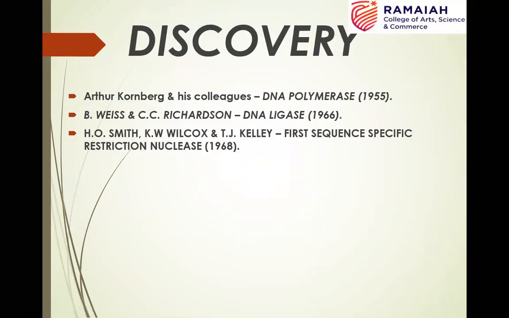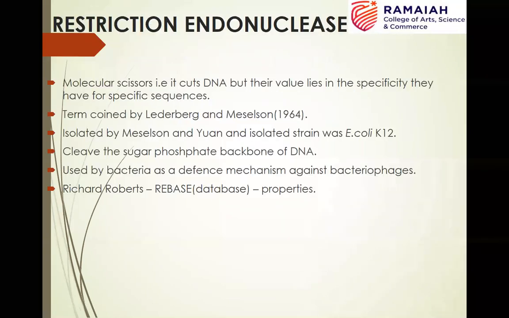Coming to the discovery, who discovered which enzyme? DNA polymerases were discovered in the year 1955 by Arthur Kornberg and his colleagues, whereas DNA ligase was discovered by Richardson and Weiss. The first sequence-specific restriction nuclease was discovered in the year 1968 by Smith, Wilcox, and Kelly. These are the scientists involved in the discovery of these important enzymes used in recombinant DNA technology.